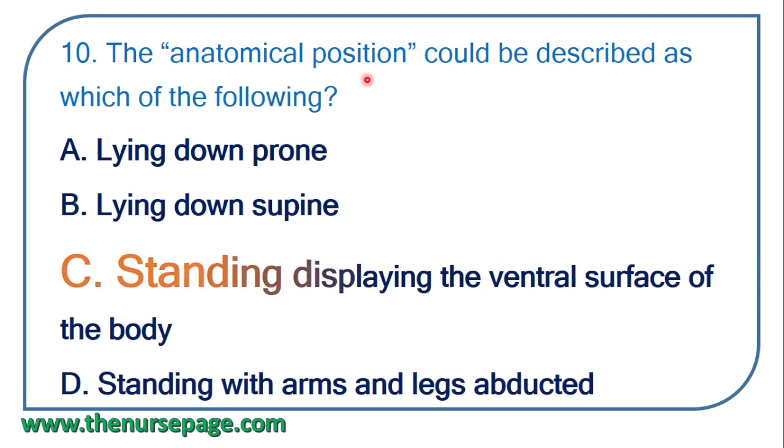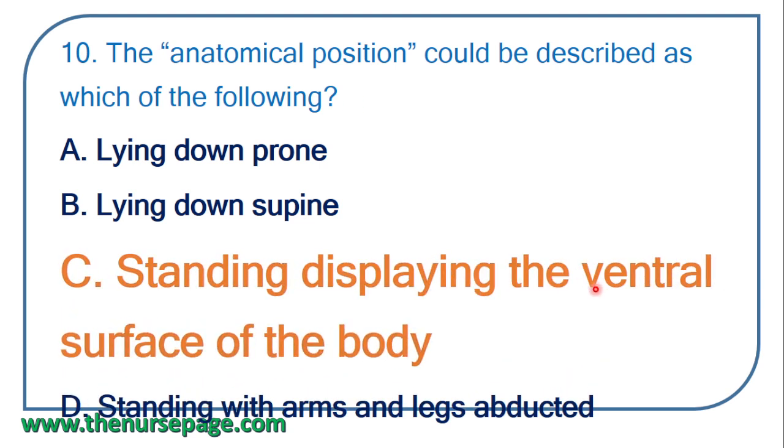So correct answer is option C, standing displaying the ventral surface of the body, that is the anterior part of the body. Standing is required, having the arms hanging parallel to the sides with the palms facing forward. So that is the anatomical position. So arms should be hanging parallel and the palms should be faced anteriorly.